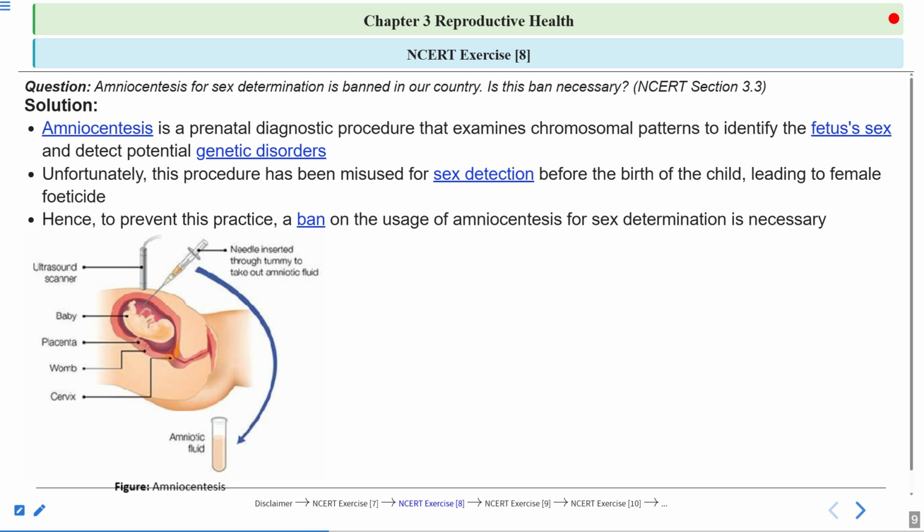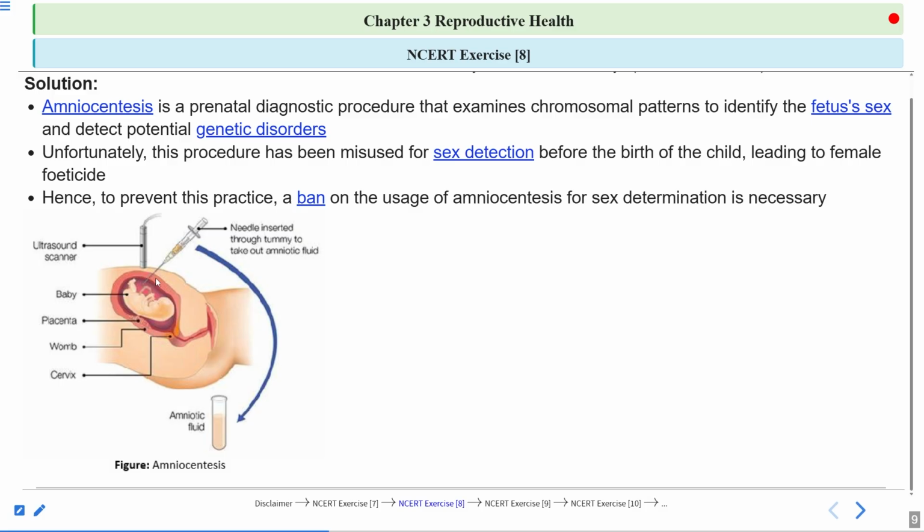I'll show you the image. This is an image of amniocentesis. Here you can see the needle is inserted into the abdomen. And then it crosses the uterine wall and enters into the amniotic sac. This is the amniotic sac. The amniotic sac surrounds the fetus and protects the fetus. Clear? This amniotic sac consists of amniotic fluid. This amniotic fluid is taken out using this needle, and it is taken in this test tube. And then this amniotic fluid is analyzed.